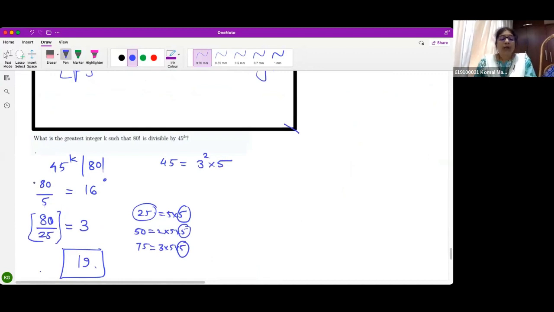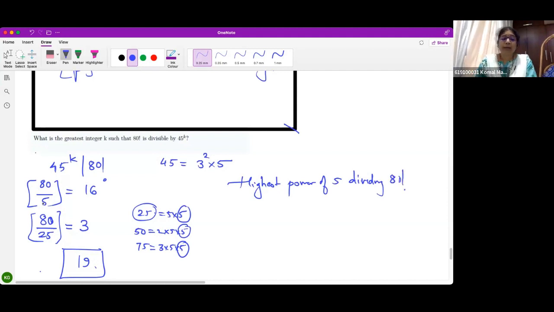See, you just have to apply the formula. Highest power. See, I've just divided by 5. I have not completed the question. Highest power of 5 dividing 80 factorial will be what? Beta, if you take numbers 1, 2, 3, so on till 80, correct?